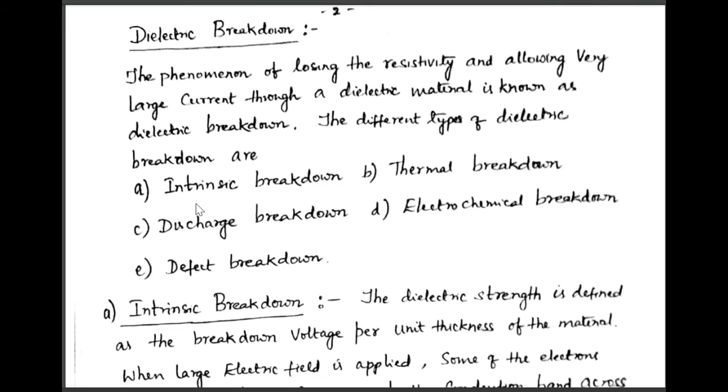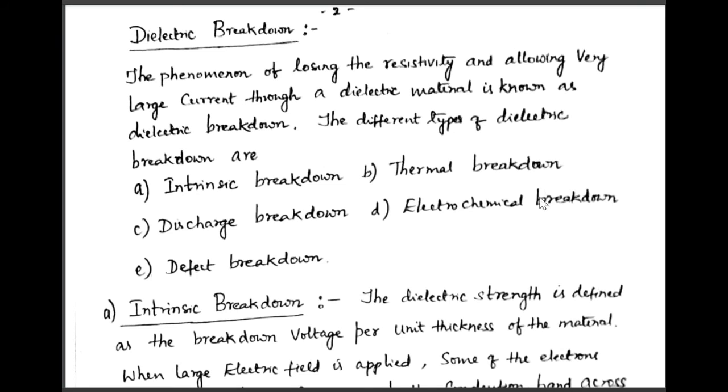The different types of dielectric breakdown are: number one, intrinsic breakdown. This happens within the dielectric material, that's why it is intrinsic breakdown. Second, thermal breakdown, which is due to thermal agitation. And third, discharge breakdown. It is due to conduction of charges that the breakdown occurs, that's why it is called discharge breakdown.